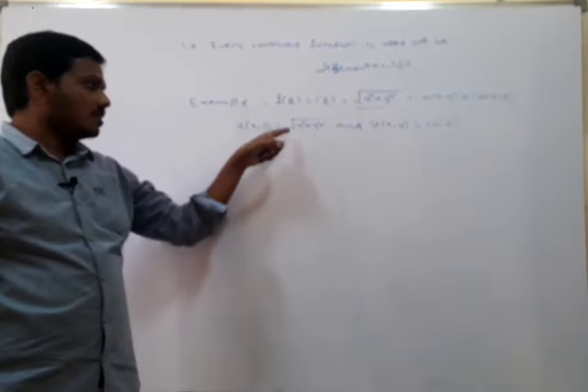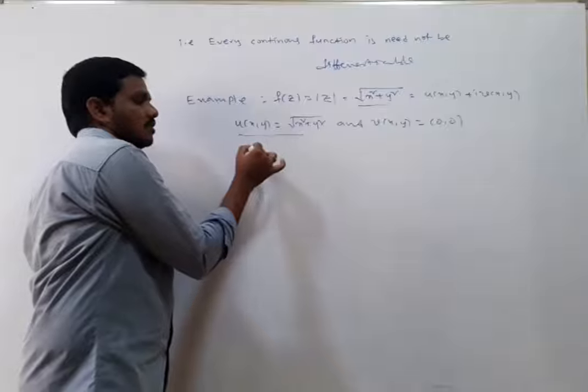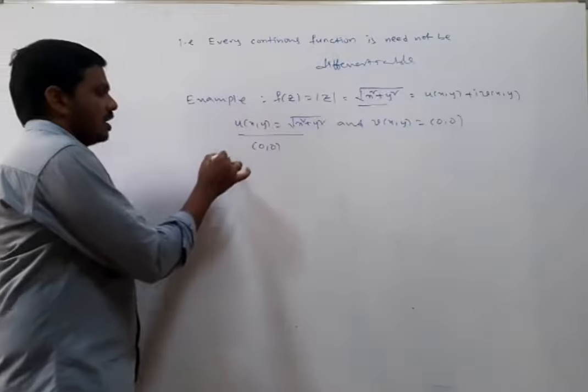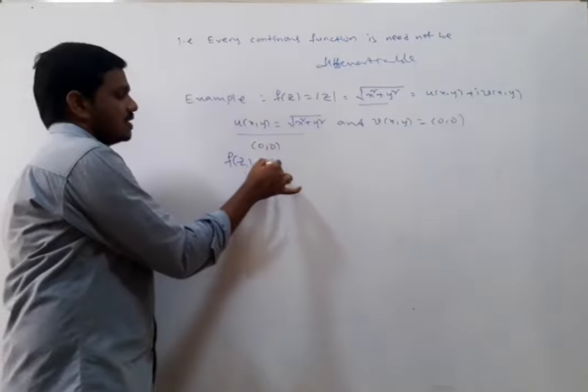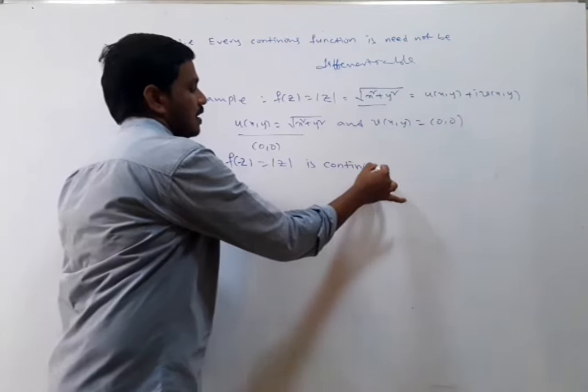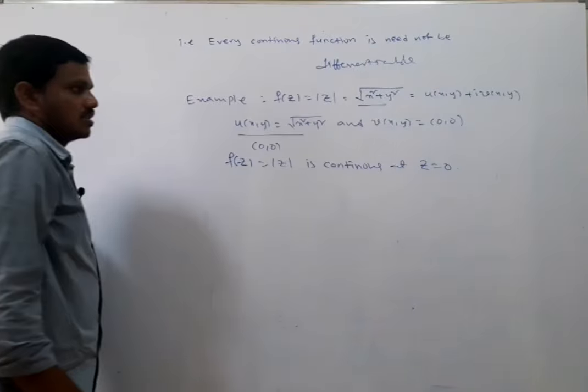u of x comma y is equal to the square root of x square plus y square. Now this is continuous at 0 comma 0. That is, the real part is continuous, and the imaginary part is also continuous. Therefore f of z equals mod z is continuous at z equals 0. Now I am going to check the differentiability.